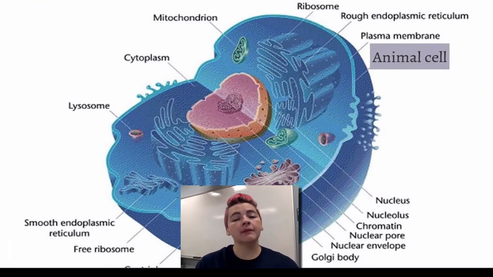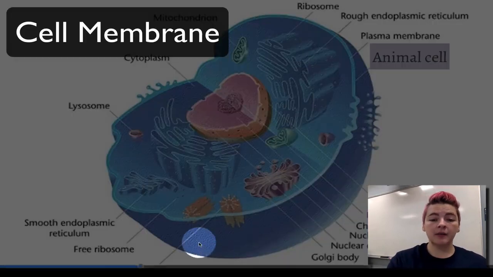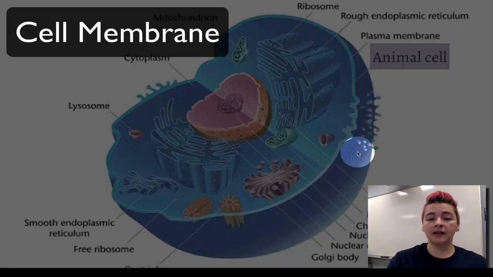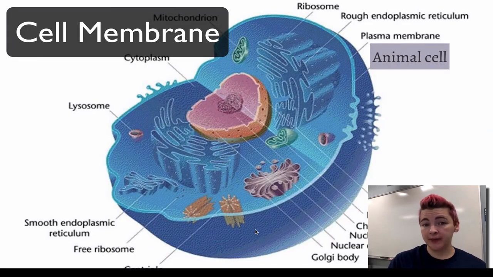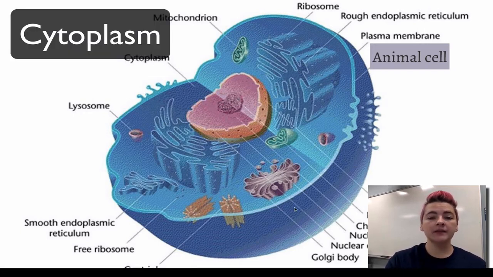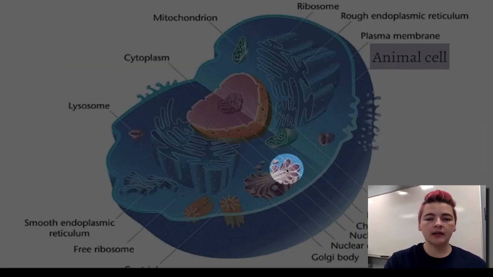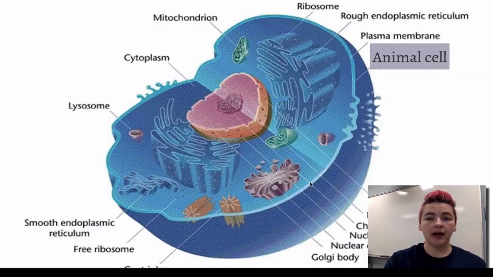First, let's take a look at an animal cell. Animal cells are eukaryotic, so from here on out we're going to be talking about eukaryotic cells. We know that all cells have a cell membrane. The cell membrane is the outer wrapper of the cell. It is made of phospholipids, so it's made of a lipid that has a phosphate attached to it. We have cytoplasm. Cytoplasm is the area basically between the nucleus and the cell membrane. It's the liquid inside the cell as well as all of the organelles.